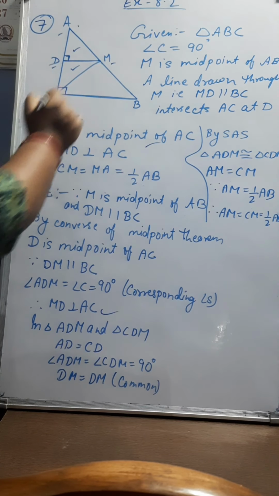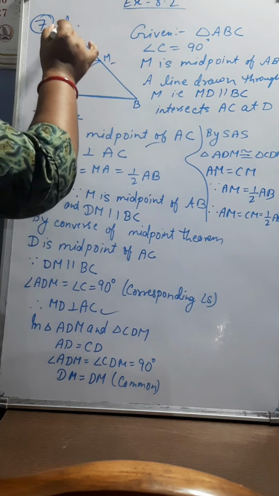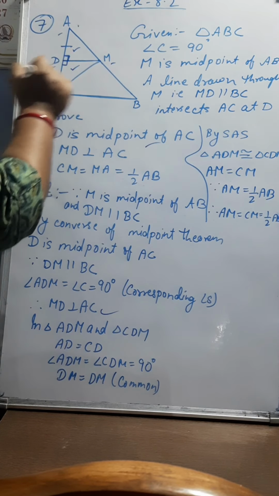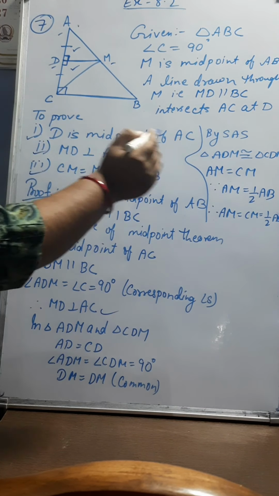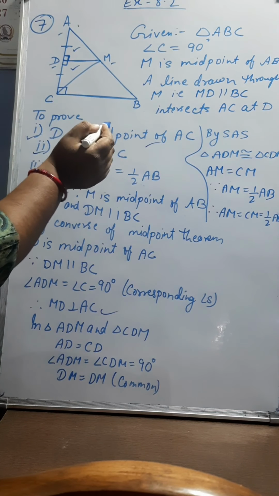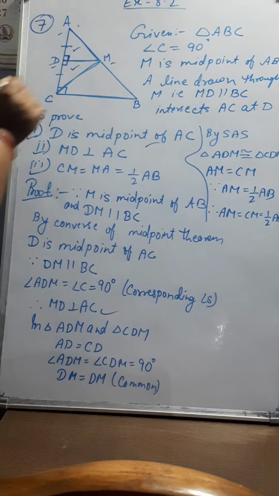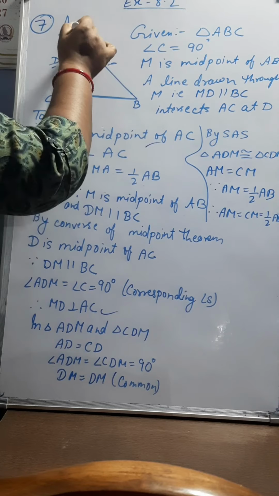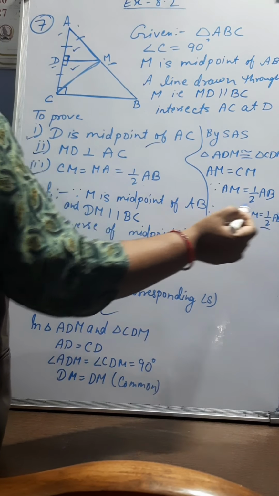Now we will prove that these two triangles are congruent. If you see carefully, we have just proved that D is the midpoint of AC. So AD will be equal to DC. Angle ADM is equal to angle CDM, both are 90 degrees. And this DM is common in both. So these two triangles are congruent by SAS. And since these two triangles are congruent, by CPCT we can write AM will be equal to CM. But since M is the midpoint of AB, AM is actually half of AB. So we can write AM is equal to CM is equal to half of AB.